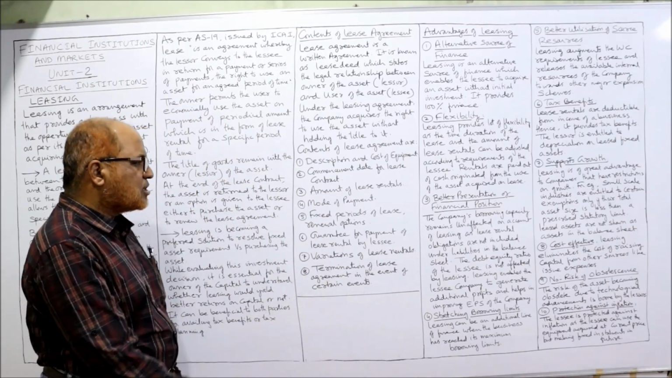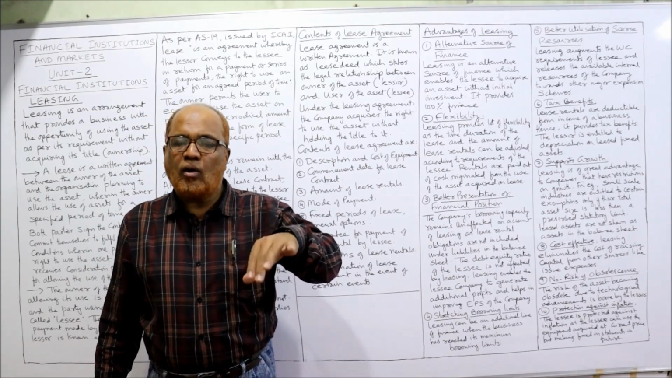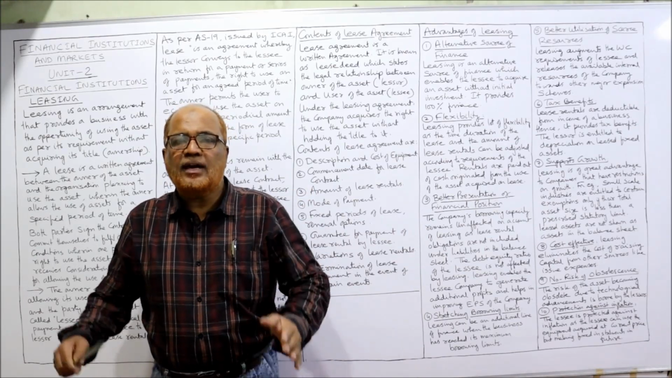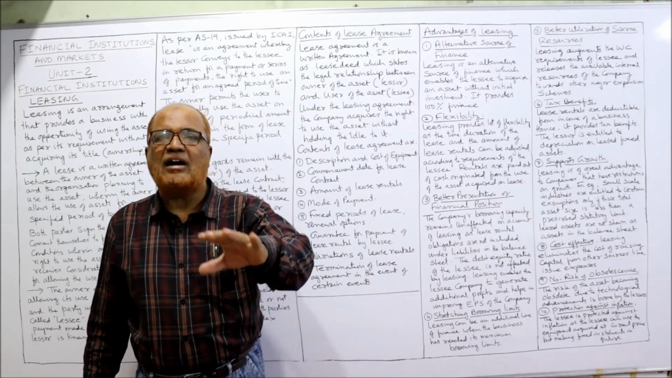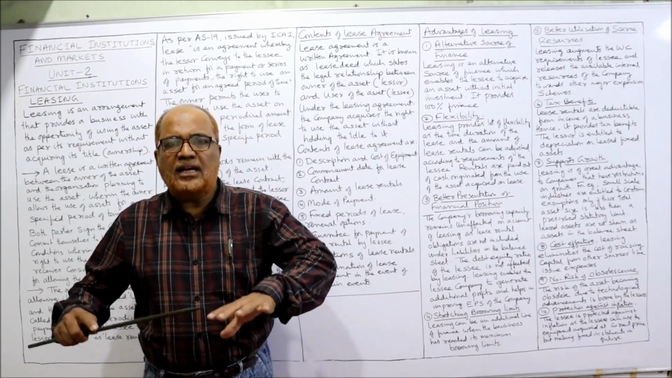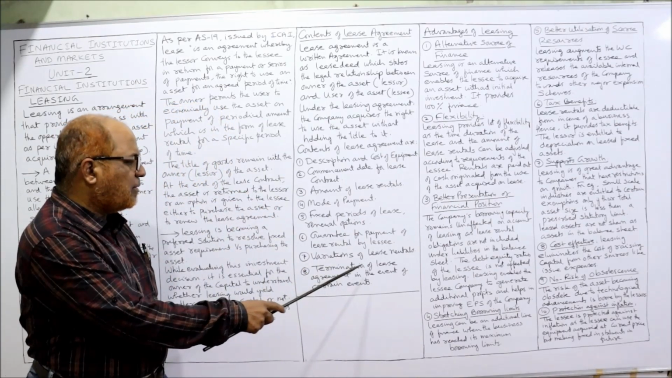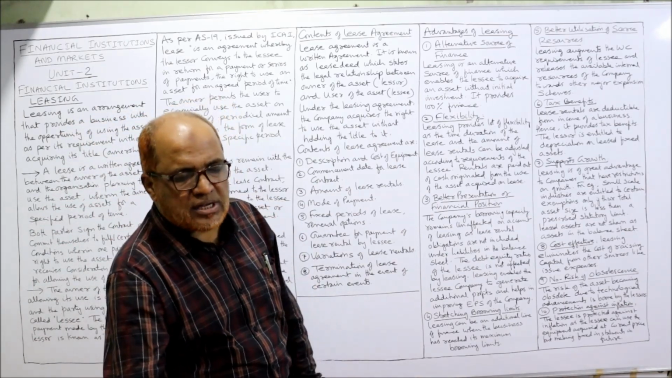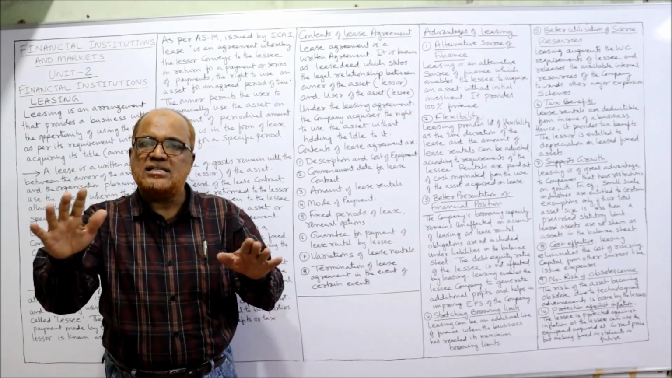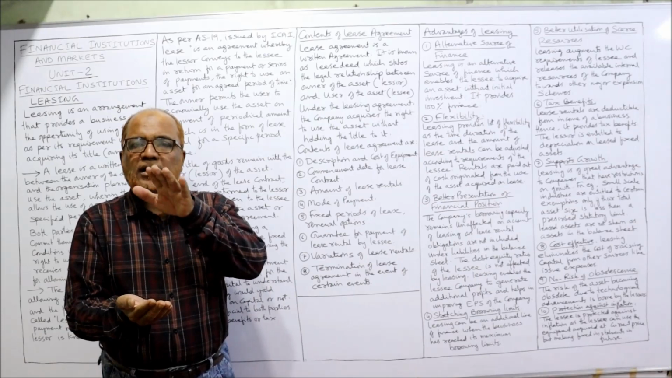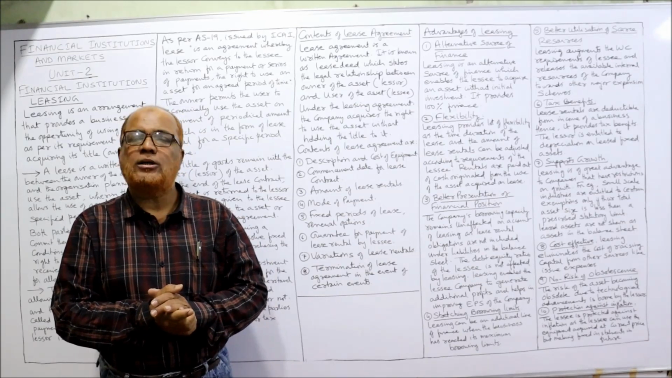Next one is variations of lease rentals. Normally lease rentals will be fixed, but according to the convenience of both the parties, they can make variations in the lease rentals. That means in the beginning the lease rental may be less, after a period of time the lease rental may be more. That sort of conditions can be specified in the deed. Last one, termination of lease agreement in the event of certain events. If something happens, under what conditions the lease agreement can be cancelled, terminated? So what are the circumstances in which the lease agreement can be cancelled or terminated?